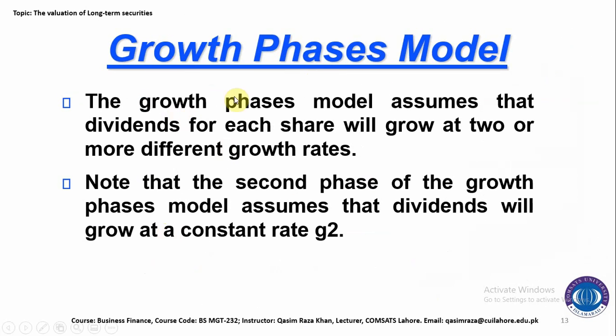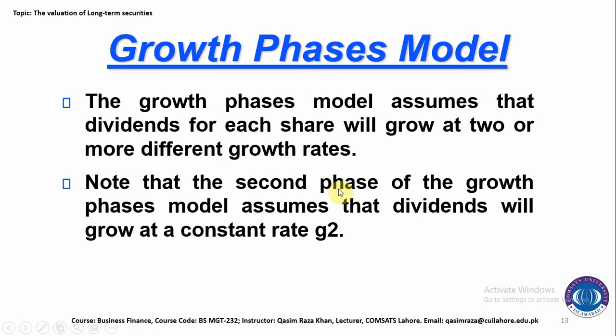So the last one is the growth phase model. In this model, when two different growth rates are followed for the security, how does it impact the total value of your security? Suppose the growth phases model assumes that the dividend for each share will grow at two or more different growth rates. So when your dividend is growing at different growth rates, how do you value the security and calculate the present value of the common stock?